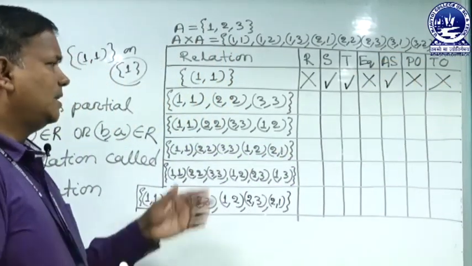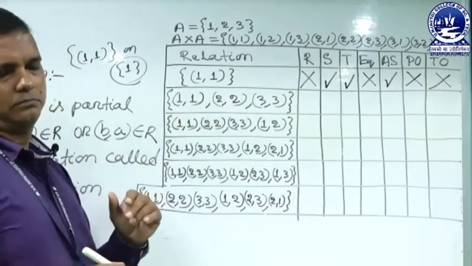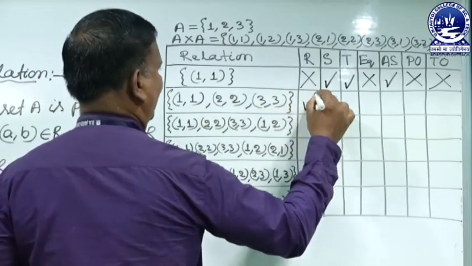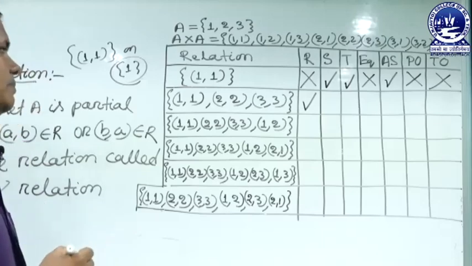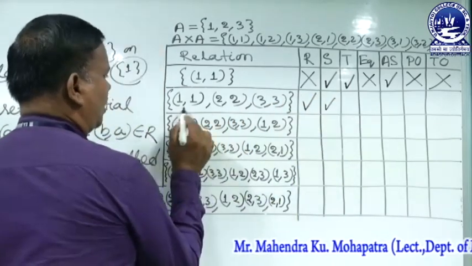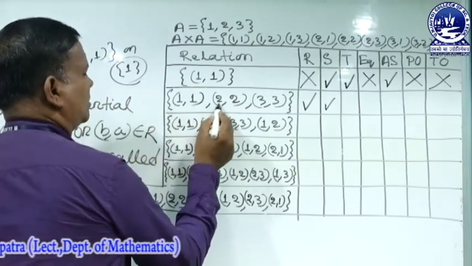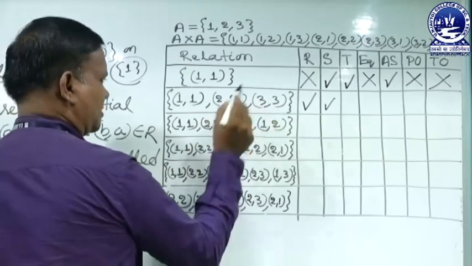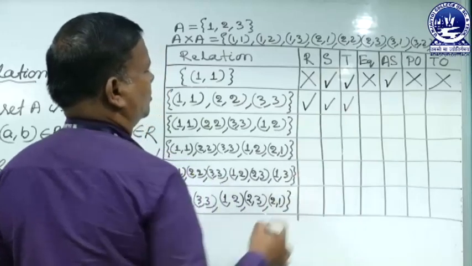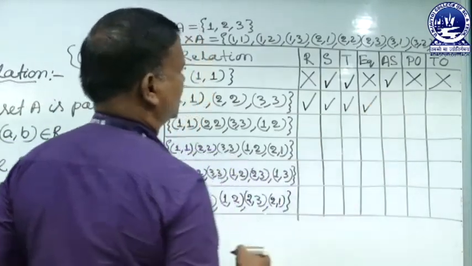For reflexive we must take 1, 1, 2, 2, 3, 3. So, here the second relation is reflexive. It is symmetric also, because all the reverse elements are there: 1, 1, reverse is 1, 1; 2, 2, reverse is 2, 2; 3, 3, reverse is 3, 3. So, it is symmetric. Also transitive. So, the relation is equivalence.